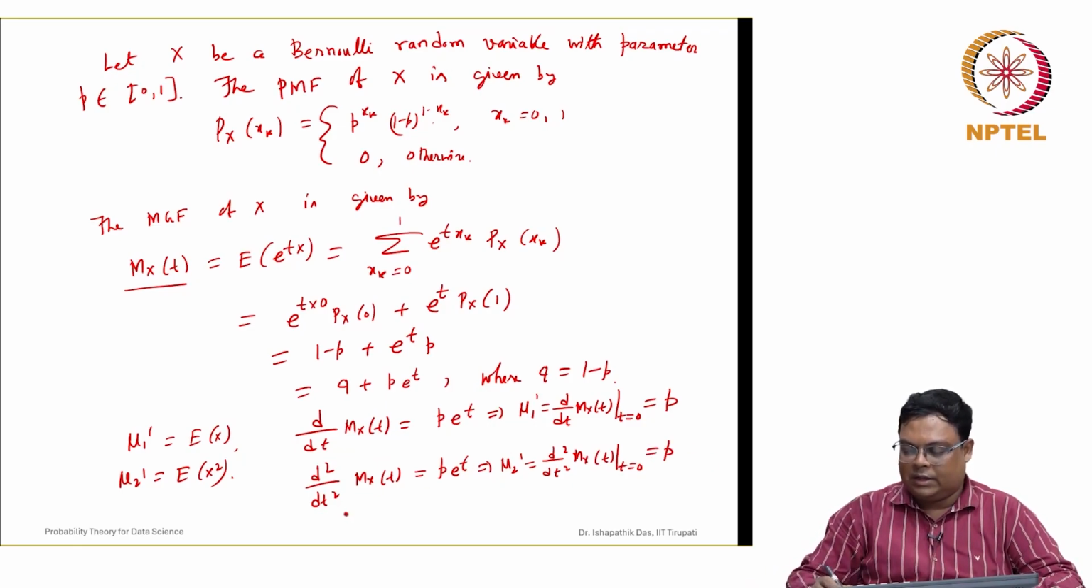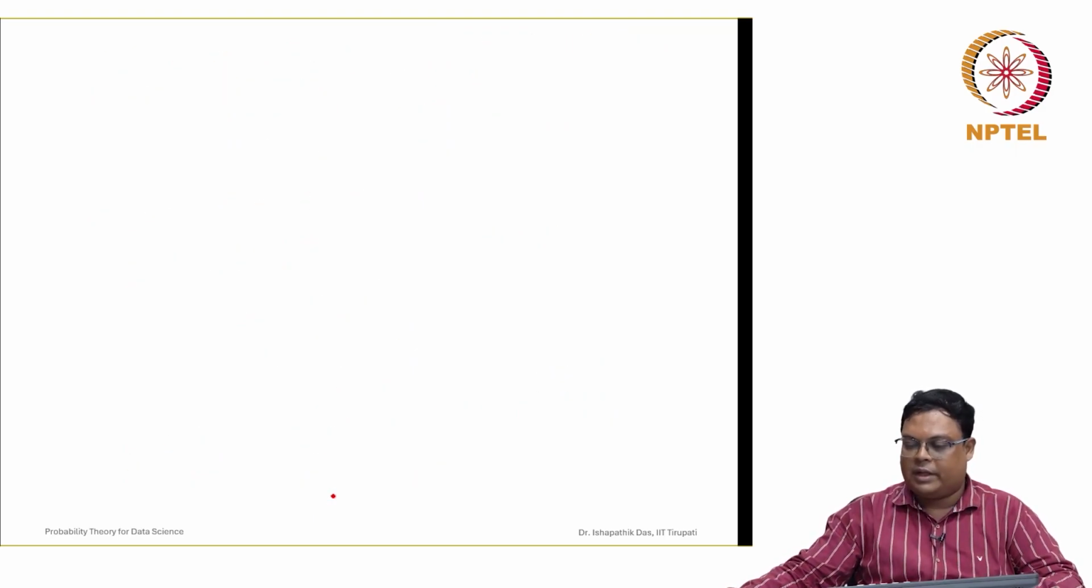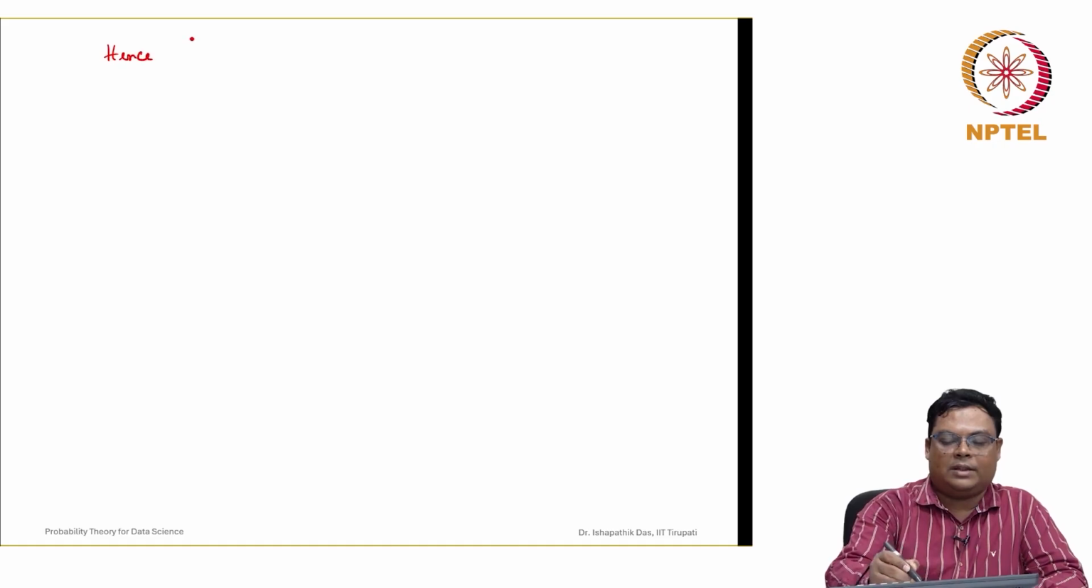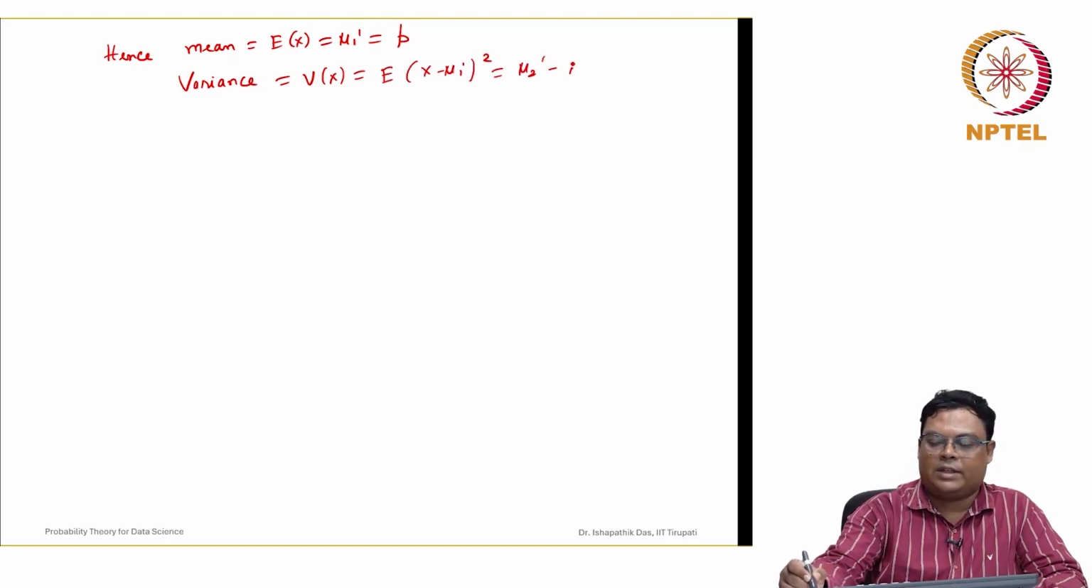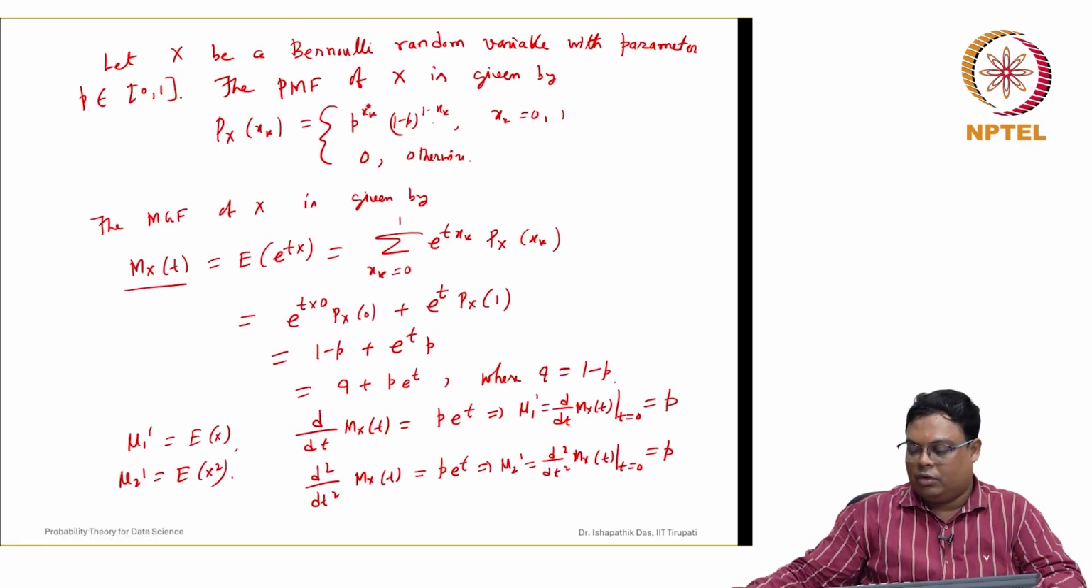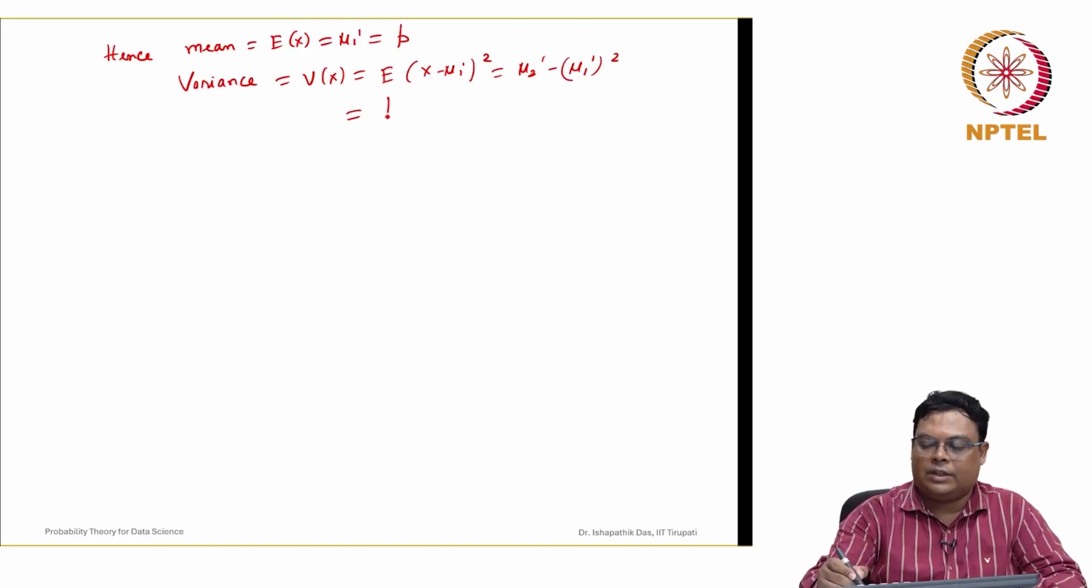Hence the mean of X, which is the expected value of X, mu1 dash, we found to be p. For the variance of X, we use the simplified formula: mu2 dash minus mu1 dash whole squared. Here mu2 dash is p and mu1 dash squared is p squared, so the variance is p minus p squared, which is p into 1 minus p, that is p q.